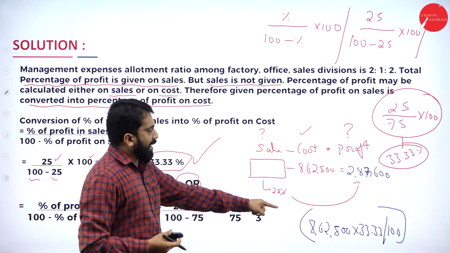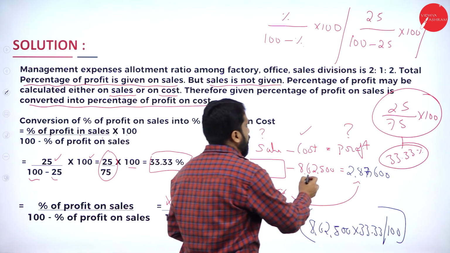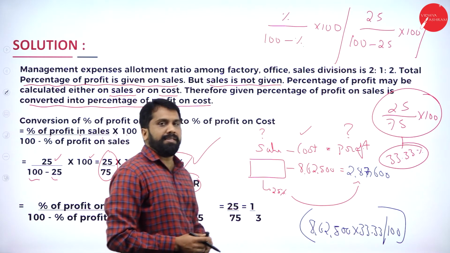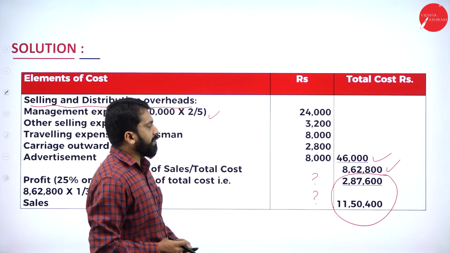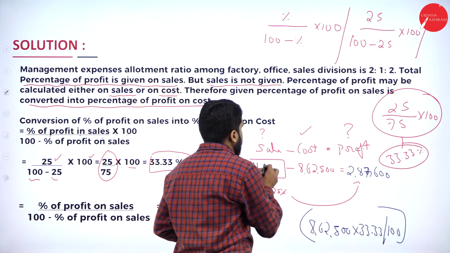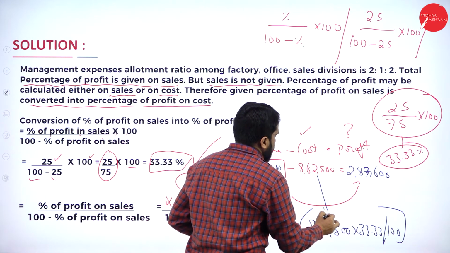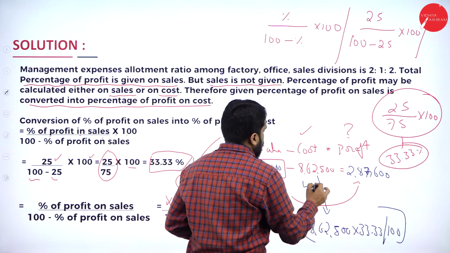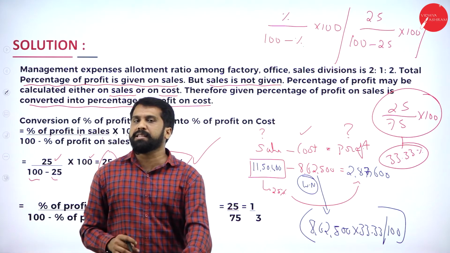On cost, you calculated 33.33. Add your cost plus profit, you will get your sales. How much you will get? As per the answer only, 11,50,400. 11,50,400. Remember, this is a working note. Clear? So, the concept is very simple.